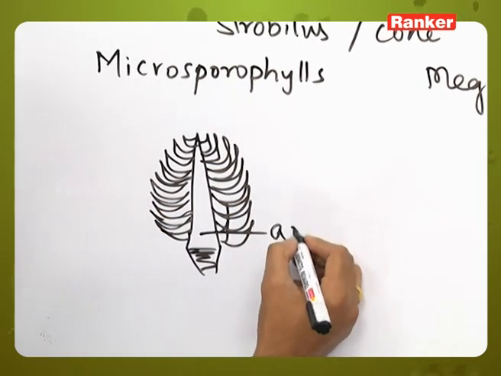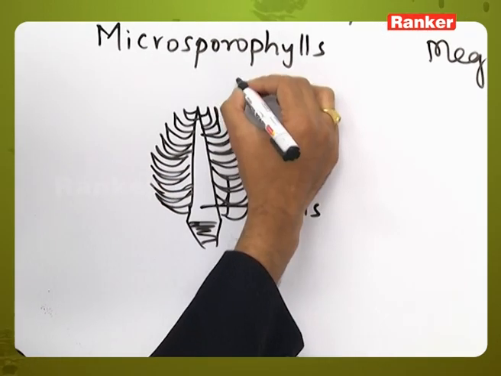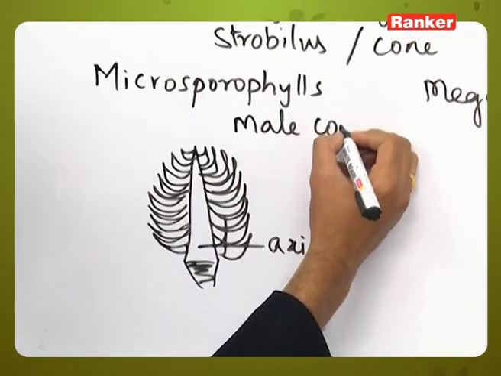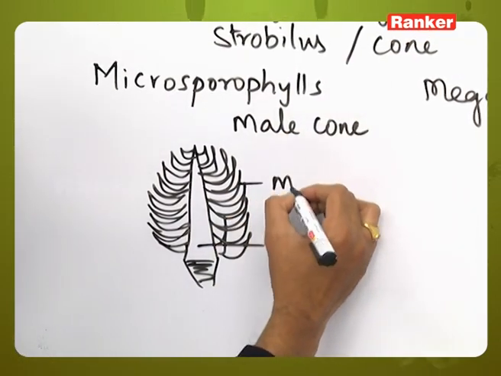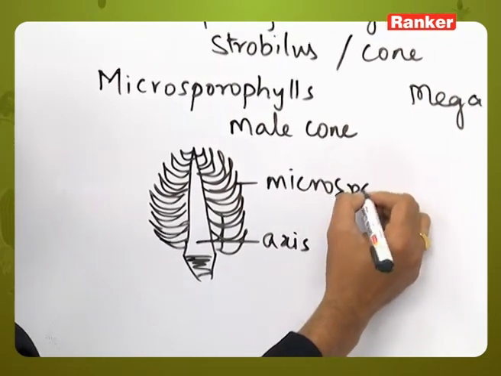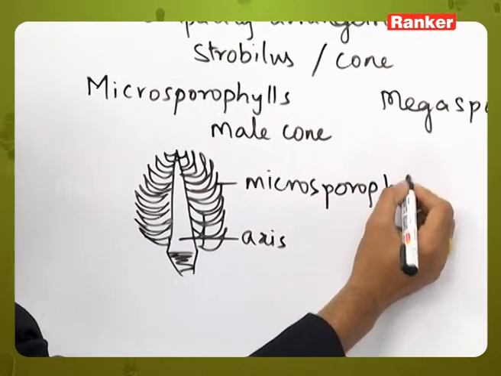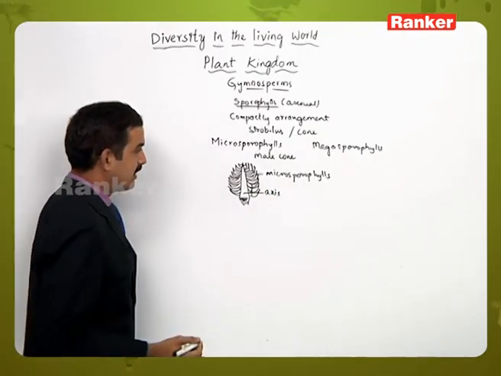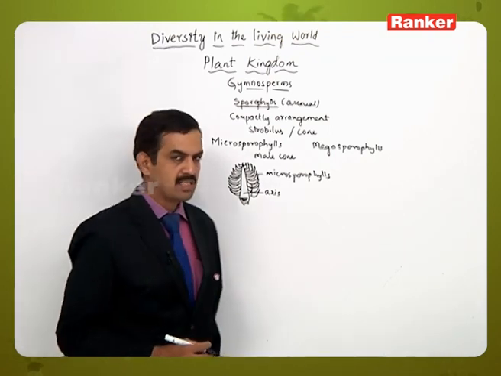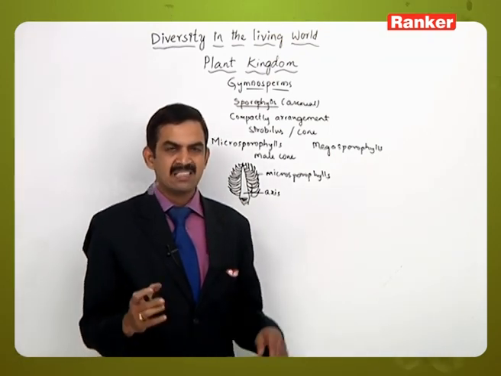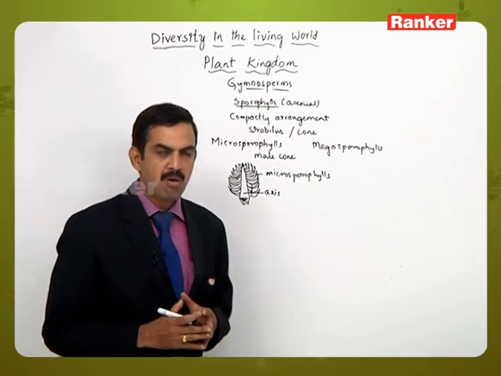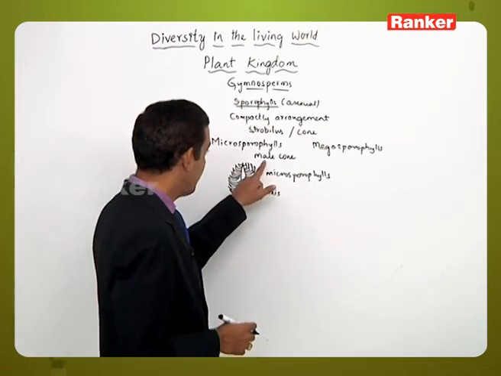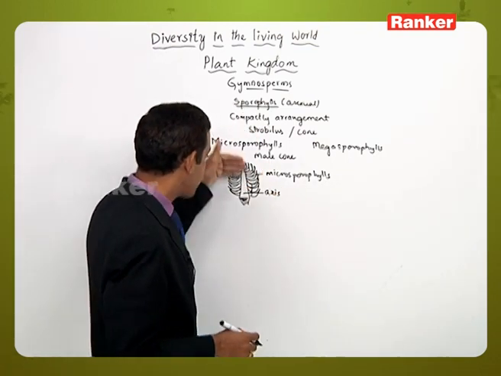This is the axis of the male cone, and these are the microsporophylls. When the microsporophylls are arranged in a compact manner, they form a cone-like structure. We call it a male cone.